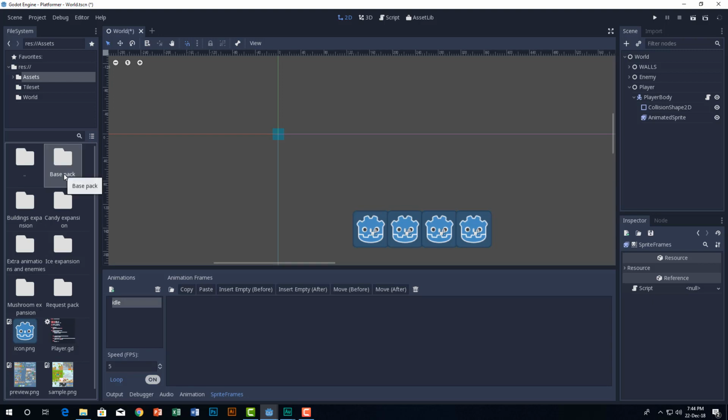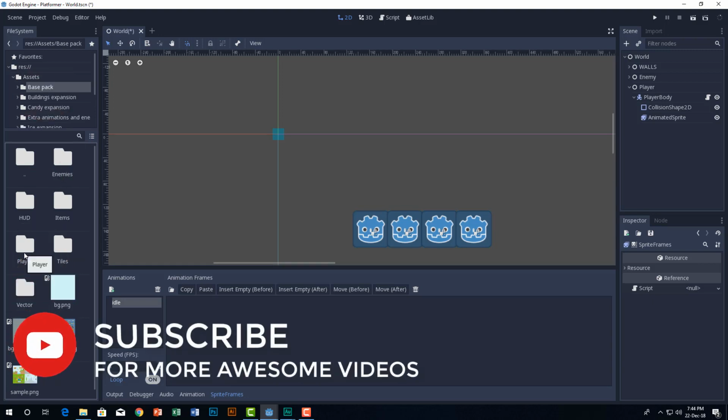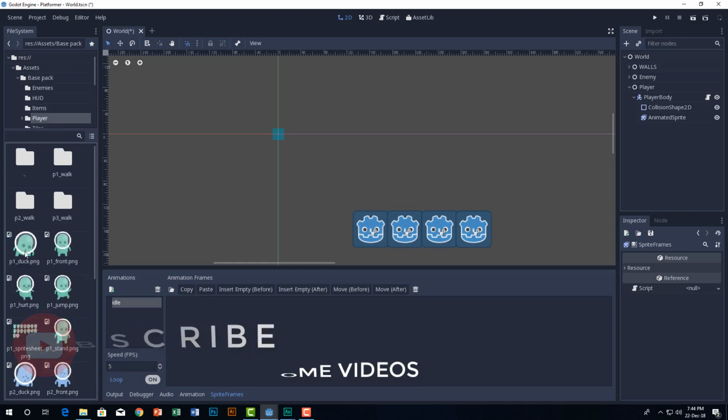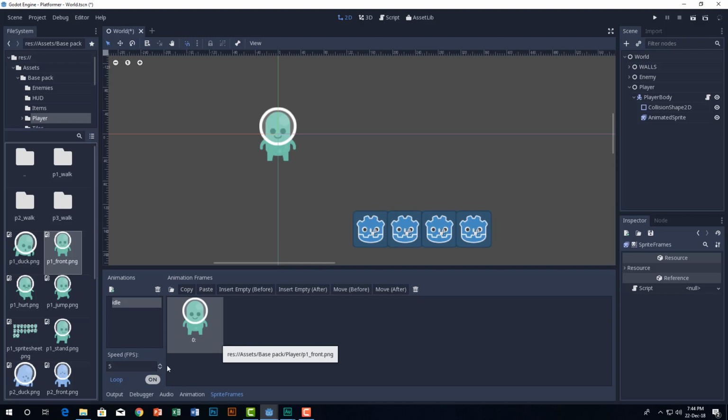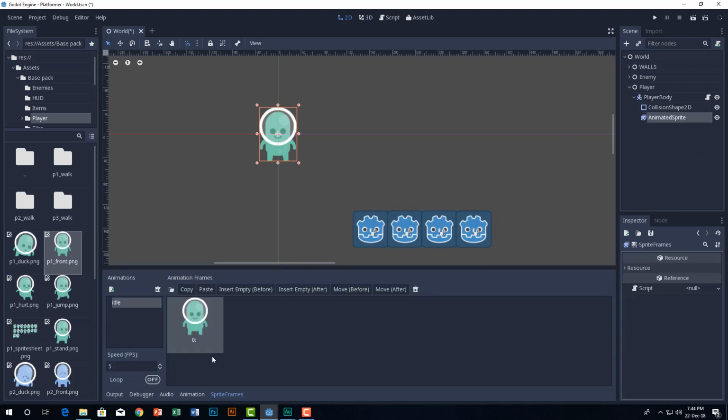Go to where you installed it. Mine is in the assets folder. Go to base pack if you download my one. It will be in the description by the way, so don't worry about that. Go to player and we have our first PNG. So boom. If you have an idle animation with multiple frames, make sure your loop is on so it will look great.